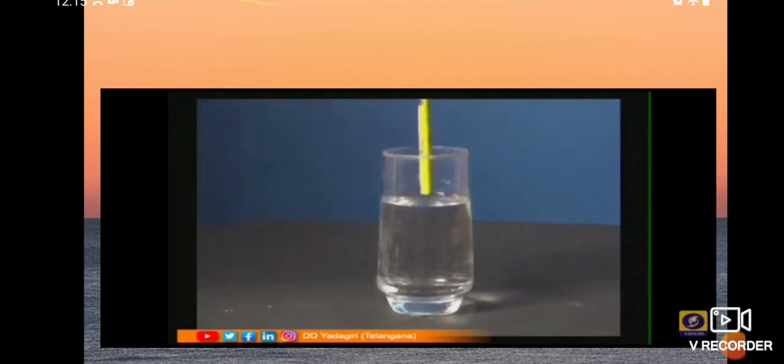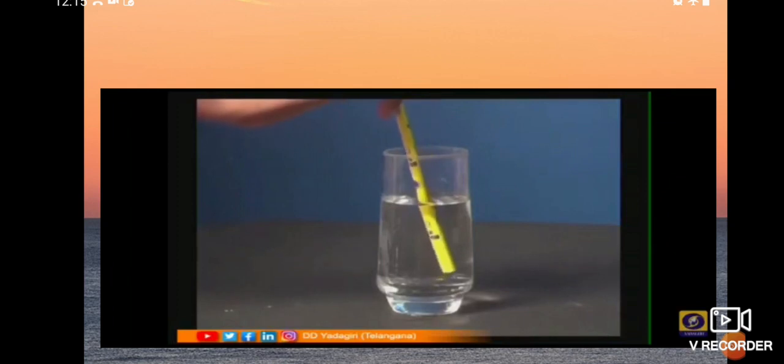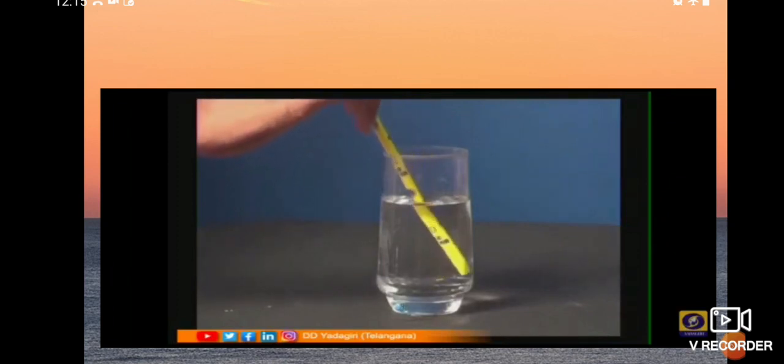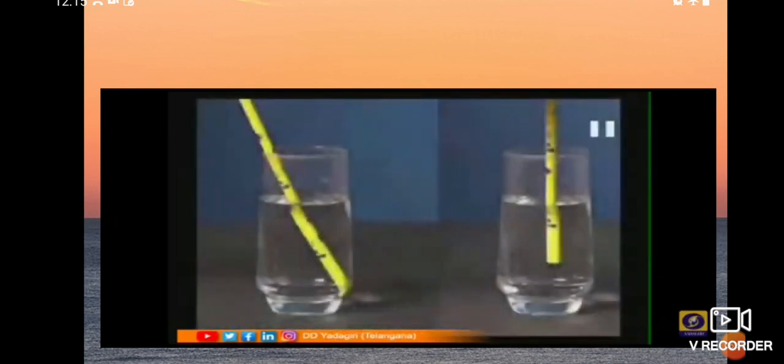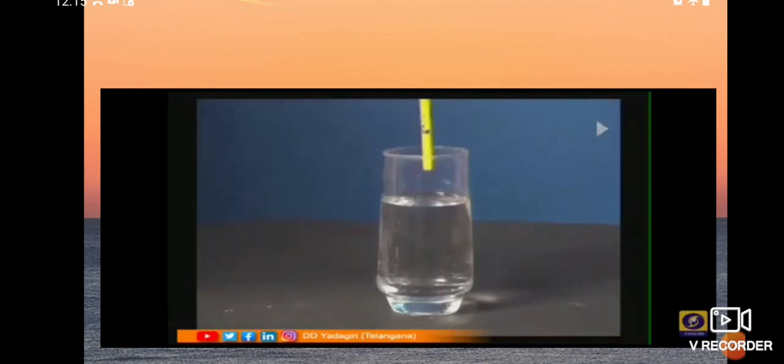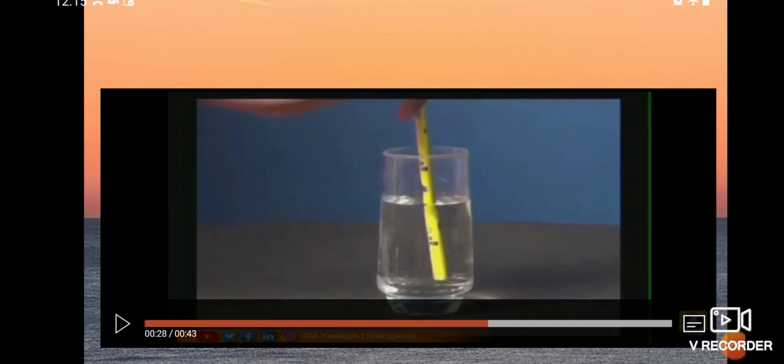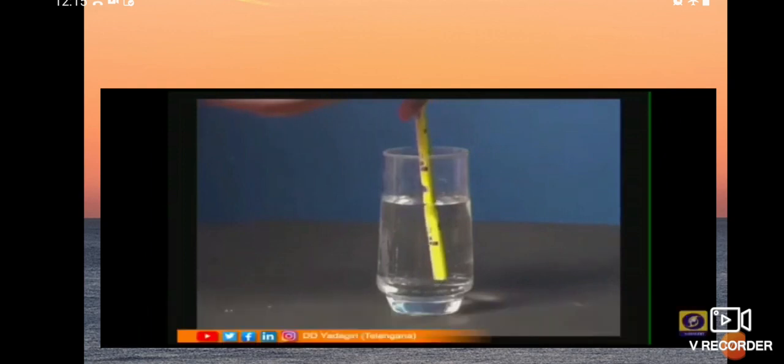Take a transparent glass, fill it with water, and dip some portion of a pencil vertically inside, and observe. Then keep the pencil inclined to the water surface and observe. Now what do you observe? In the first case the pencil appears straight.